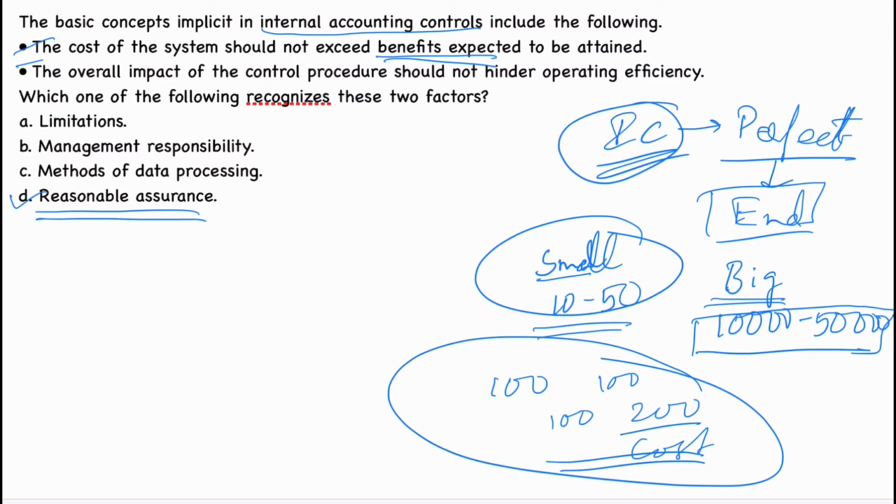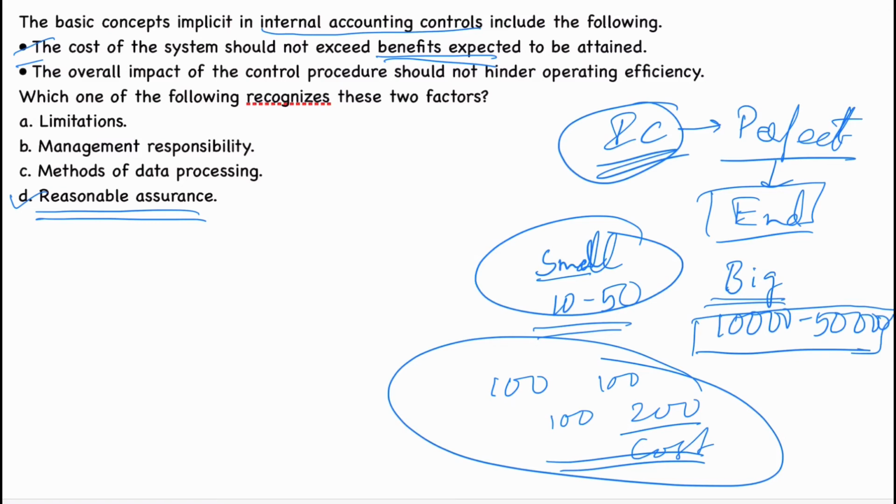First thing we will see that, and it is not hindering our operating efficiency. It is not giving any trouble to our operations, correct? We should concentrate on these two things. Those two things will be concentrated in the reasonable assurance in the internal accounting controls. That's why this is the answer.